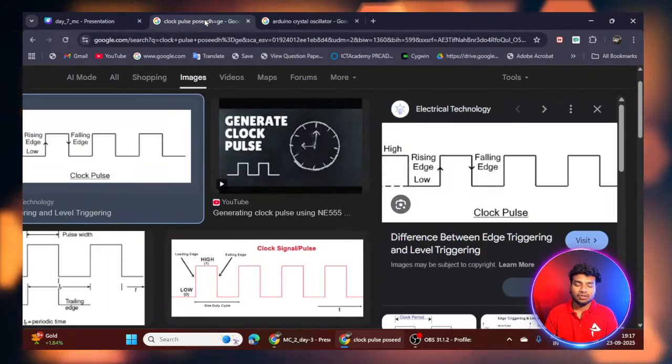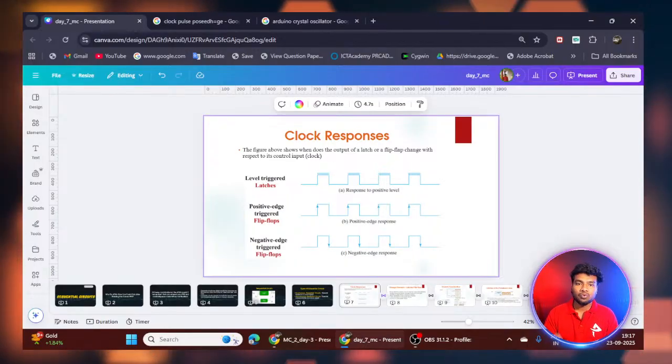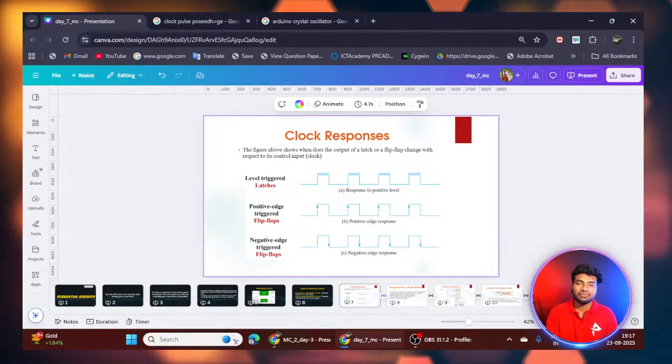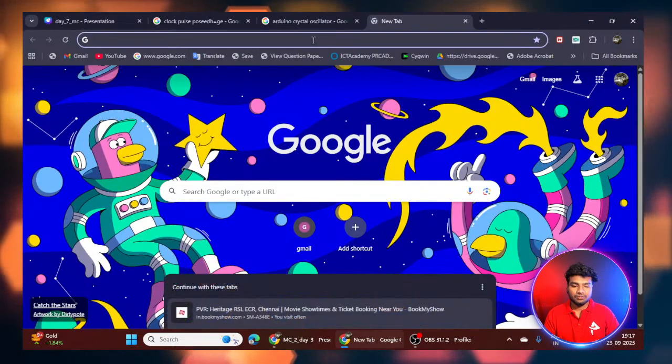Asynchronous circuits work with a clock only, but we are giving the clock input only for the first D flip-flop. So this is a difference. For example, here is the circuit.